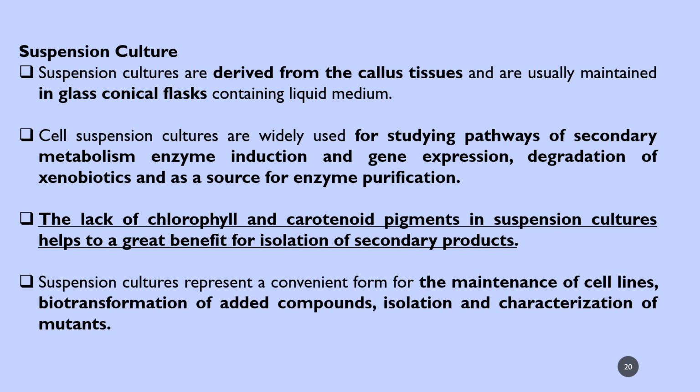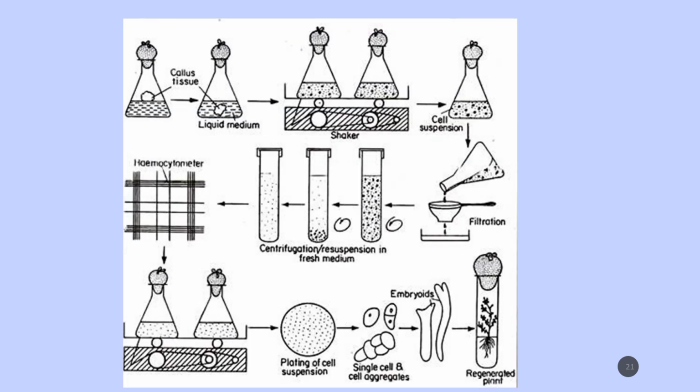Suspension cultures represent a convenient form for the maintenance of cell lines, biotransformation of added compounds, and isolation and characterization of mutants. You see this picture of how the cell suspension culture is made. Callus culture tissue in a liquid medium can be kept in the conical flask and placed in the shaker, and cell suspension is obtained. Immediately it can be filtered, centrifuged, and resuspended in a fresh medium as shown in the picture 3 times, and then a counting of the cell suspension can be done.